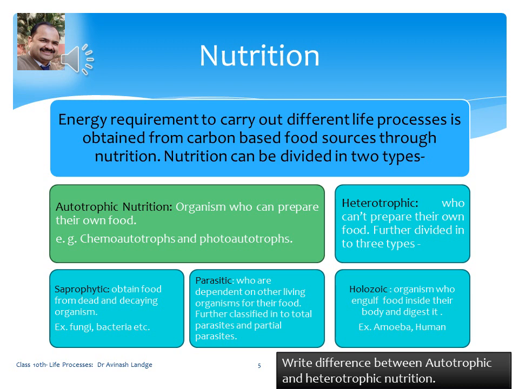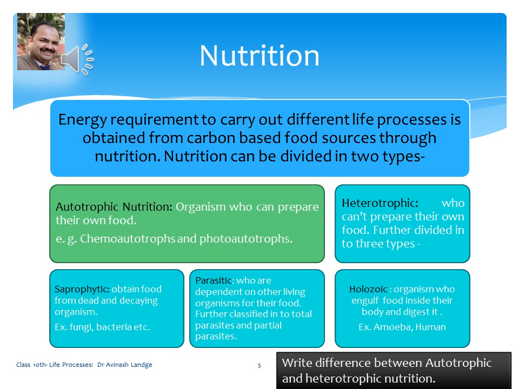The second part is heterotrophic nutrition, in which the organisms who can't prepare their own food material are called heterotrophs. They are classified into three further types: saprotrophs, that is saprophytic nutrition, parasitic nutrition, and holozoic nutrition.